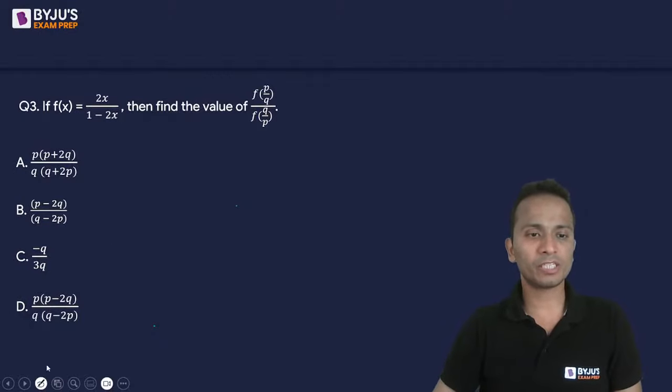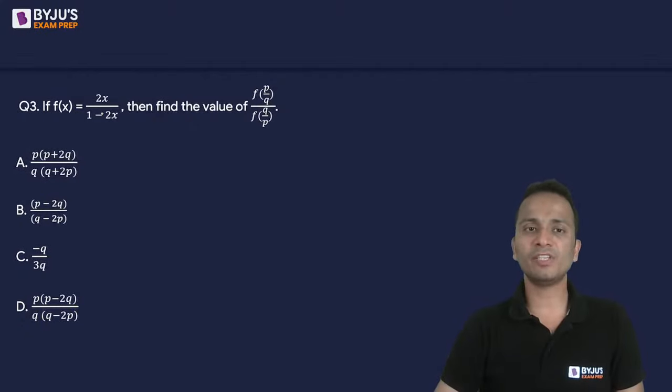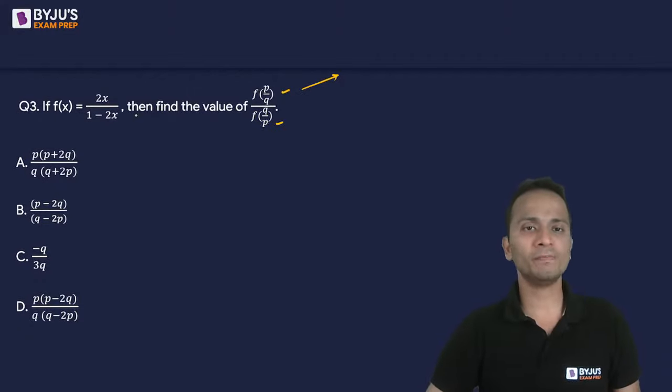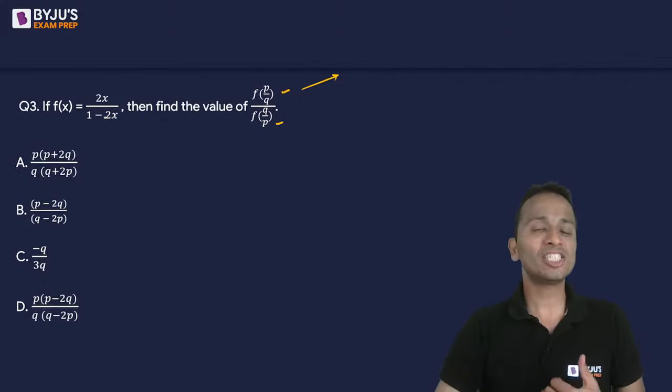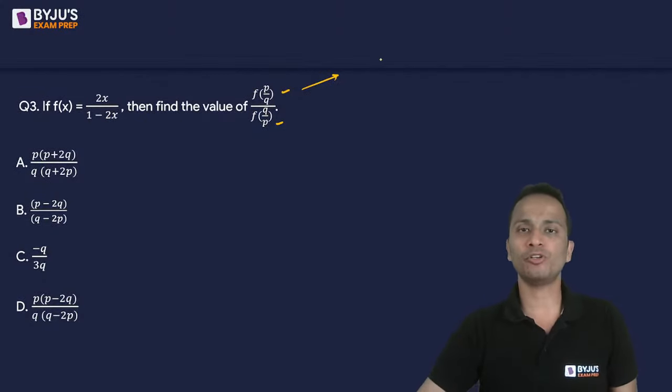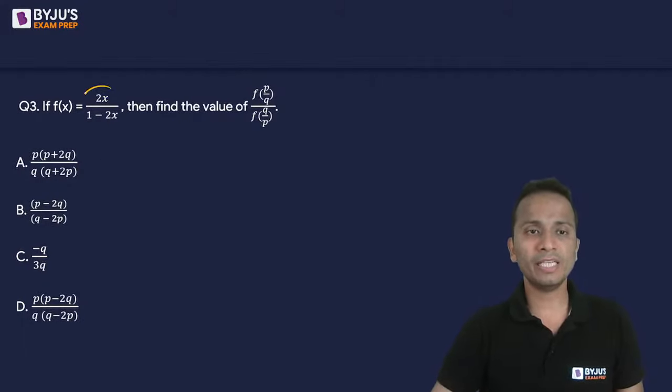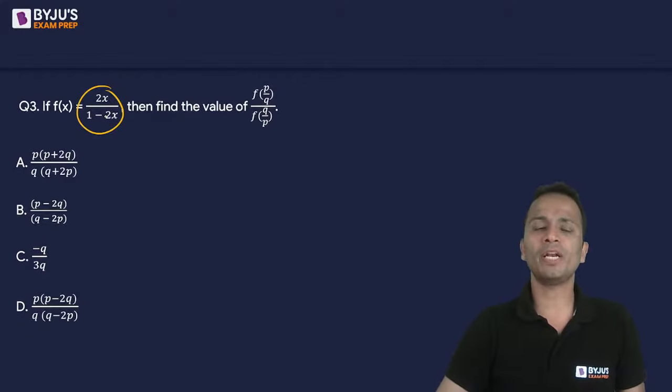So people have already started giving me answers. Let us start with the discussion. First of all, f of x is given to us and we have to find f of p upon q and f of q upon p. I'll find them separately. If I go with the numerator, f of p upon q, that means in the function instead of x I will substitute p upon q. Or, to make the question easier, I can change the function as well. In this function I can divide both numerator and denominator by x.